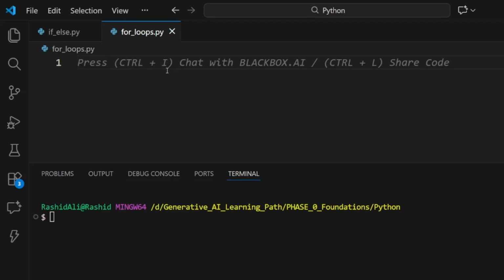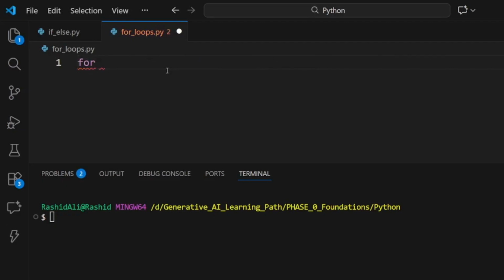Let's look at the syntax to make it more clear. For i in, and this can be any iterable, like a string, list, array, or dictionary, that can be iterated.